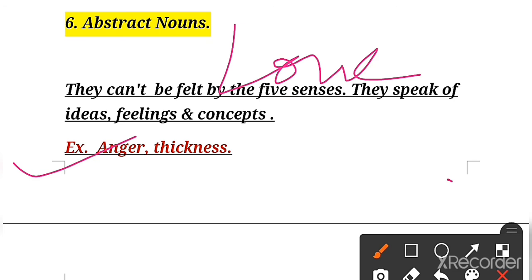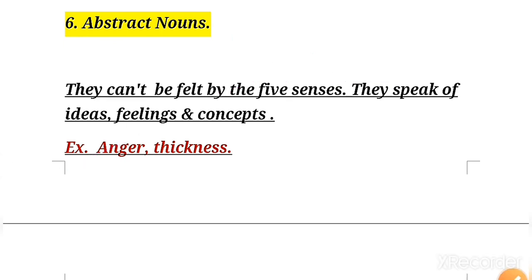You can feel that my parents love me a lot. I love my teacher. When my teacher is angry with me, it can be felt. So these types of abstract ideas, feelings and concepts come in this noun. It is very clear that abstract nouns are those that can't be felt by our five senses, and they speak of ideas, feelings and concepts.